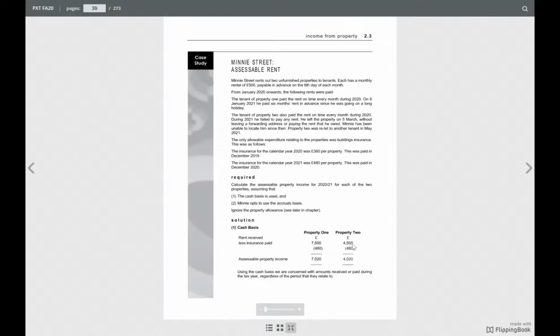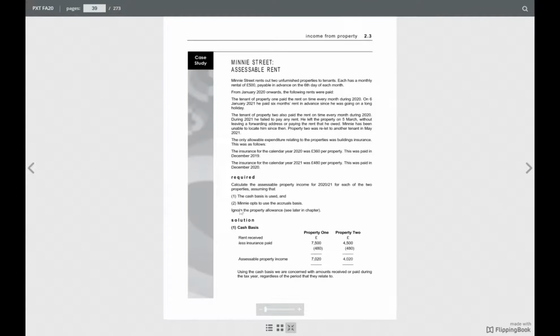And the insurance again 480, because it's a per property insurance. You have to be very careful to see each and every word. So it is 480 per property, and therefore it is deducted here as well. So property 1 has income and property 2 has 4,020. Using the cash basis, we are concerned with amounts received or paid during the tax year, regardless of the period that they are related to.